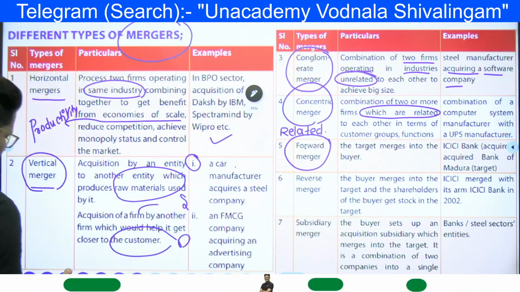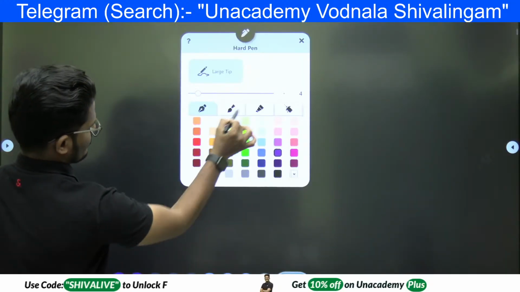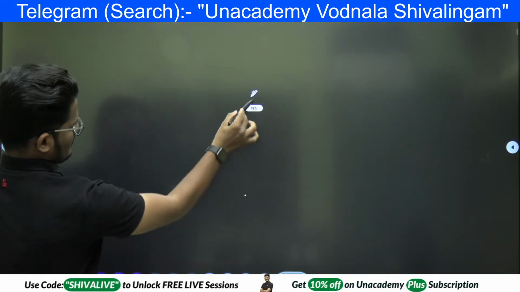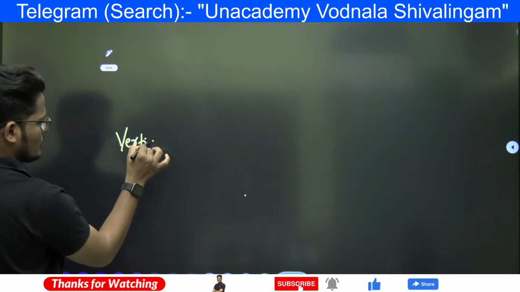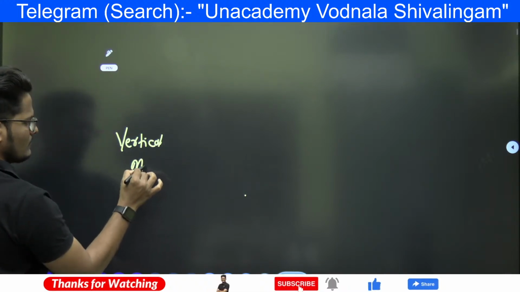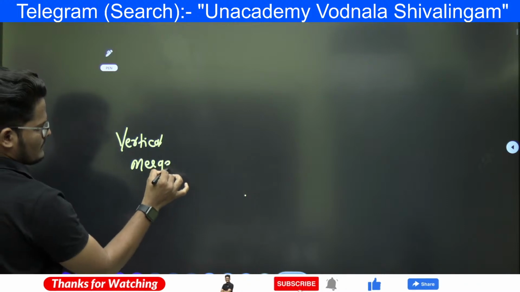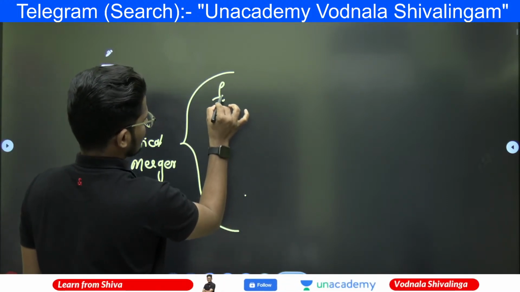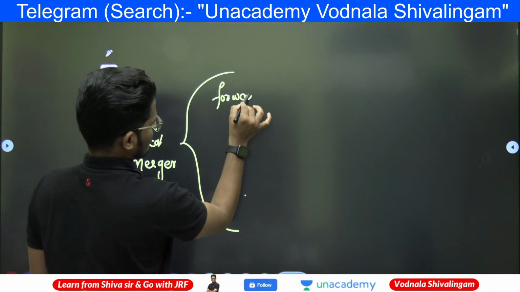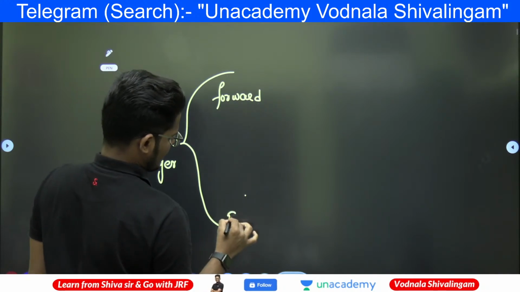Vertical merger is of two types. One is forward, the second one is backward.